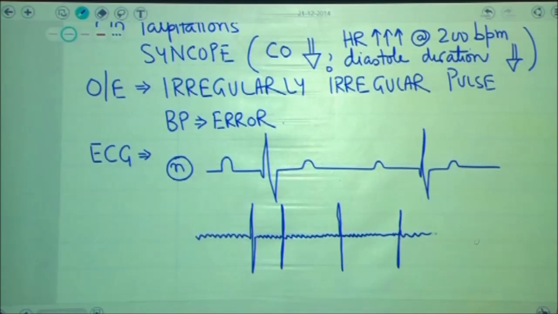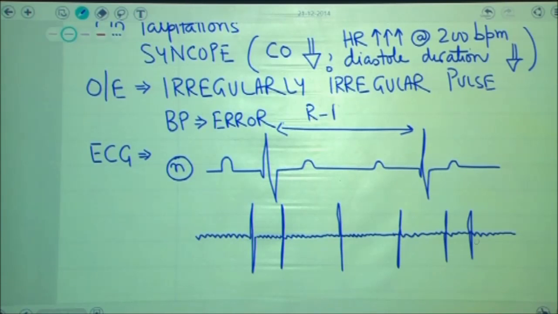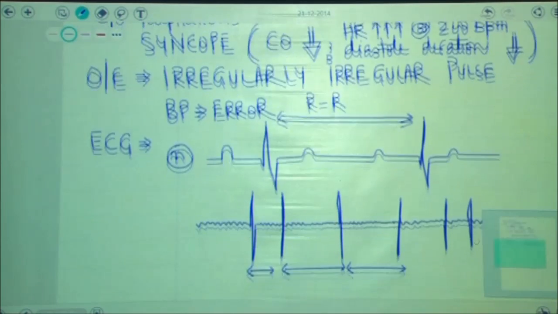If you look at the ECG pattern that I have created here before you, the first thing that I would like to highlight in this patient would be that if you compare the RR interval of the rhythm given on the top and the one at the bottom, the RR interval is different.